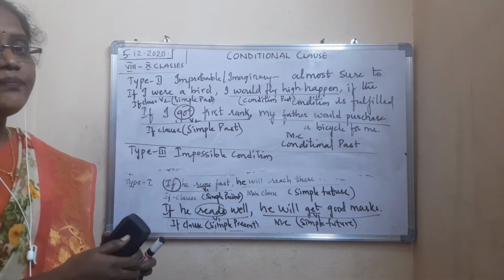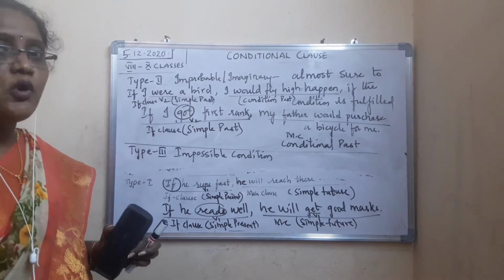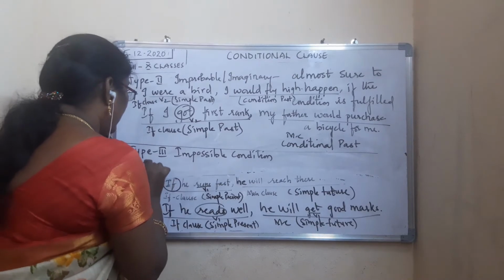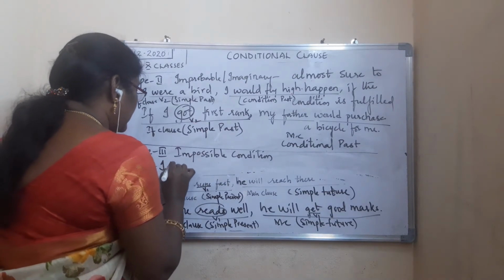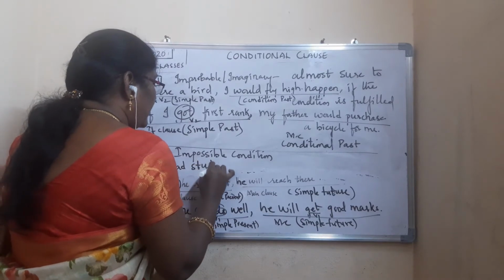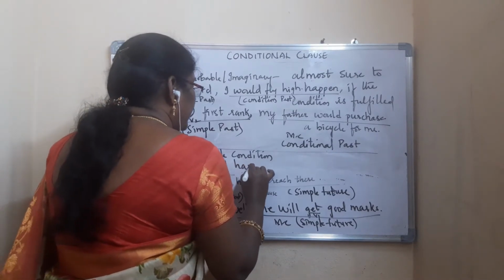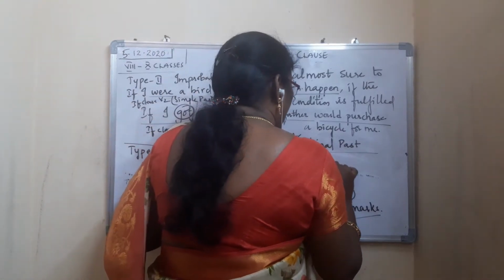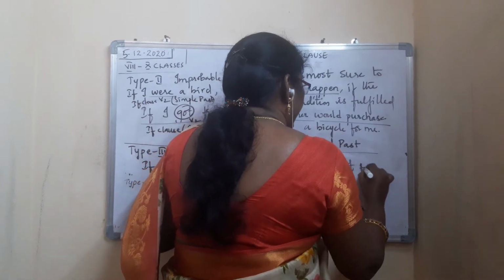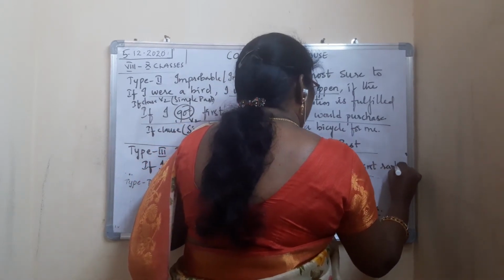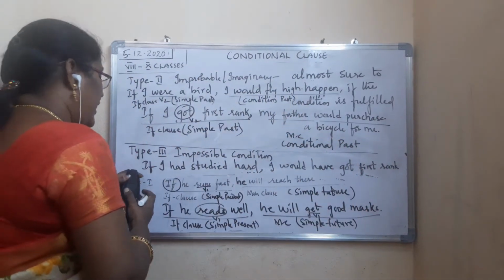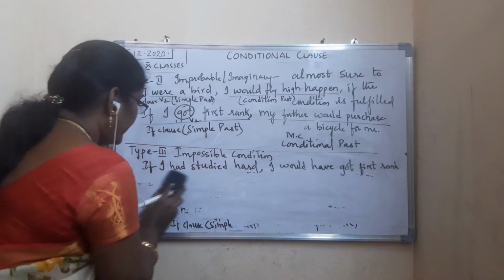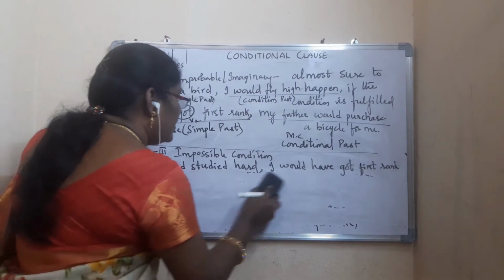Unless we work hard on something, we will not succeed. Then we can call it an impossible condition. So, for example, if I had studied hard, I would have got first rank. If I had studied hard, I would have got first rank. See here.